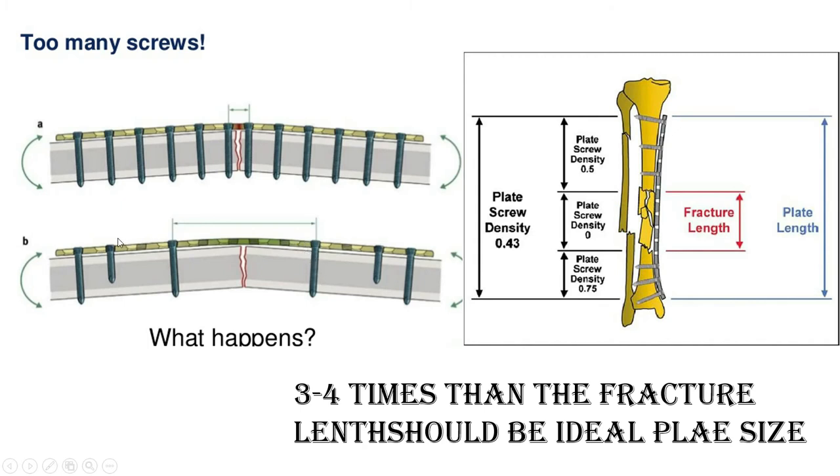Now it will act as an external fixator, acting internally. If after that you put a cortical screw, that cortical screw will bend the plate, or drag the bone toward the plate.